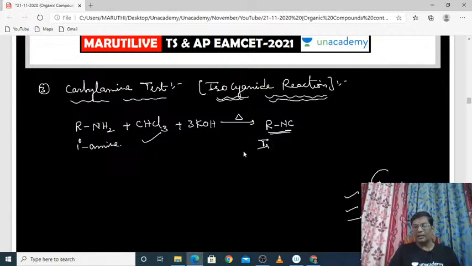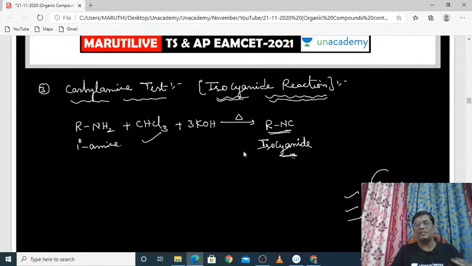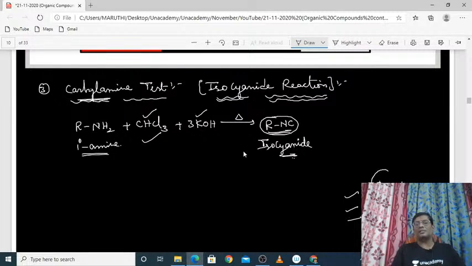It is called isocyanide. Isocyanides have a very nasty, very foul smell. We can't bear that smell, so immediately we come out of the laboratory once the isocyanide is released, because the smell cannot be resisted by us. So when a primary amine reacts with chloroform and KOH, it will produce isocyanide. Isocyanide is also called carbylamine. That's why it is called the carbylamine test or isocyanide test.